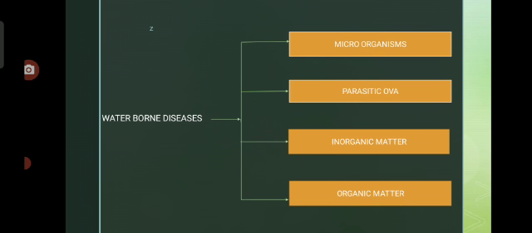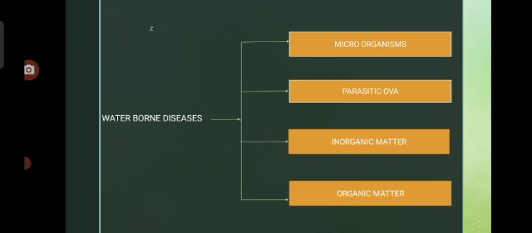Next one is parasitic ova. Due to the presence of parasitic ova, that is eggs or embryo of any parasite, if they lay their eggs on the water for breeding purpose, and you happen to consume these waters without proper treatment, then these waterborne diseases can occur.